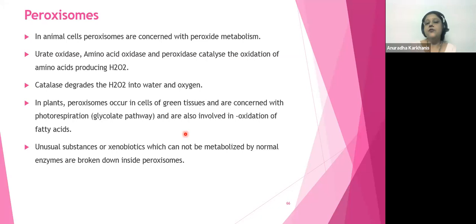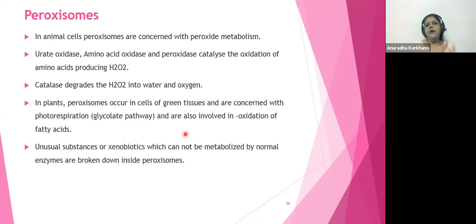Now, what are xenobiotics? Xenobiotics are the byproducts of certain drugs. तो हम जो मेडिसिन खाते हैं उसके कभी कभी टॉक्सिन्स रिलीज हो जाते हैं. These toxins are sometimes so harmful that they cannot be taken care of by your liver cells. So in that case, your peroxisomes come into action and they take care of that toxin. Fine.